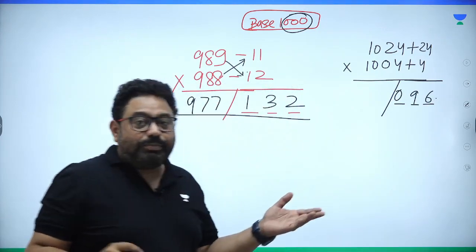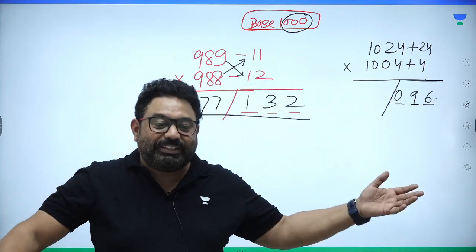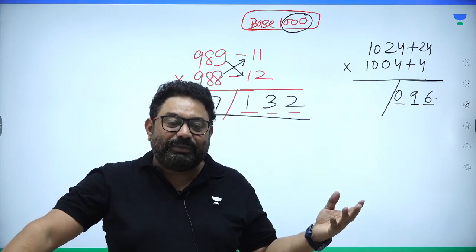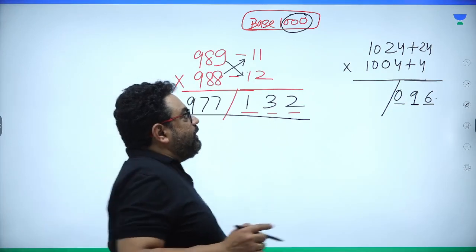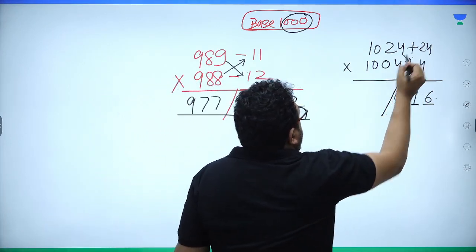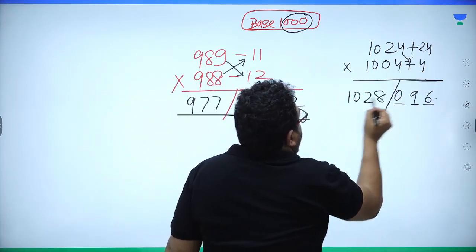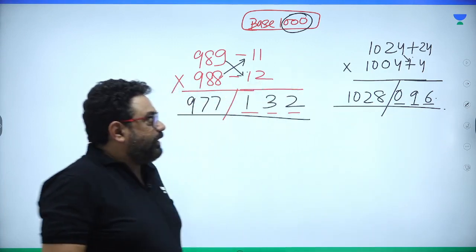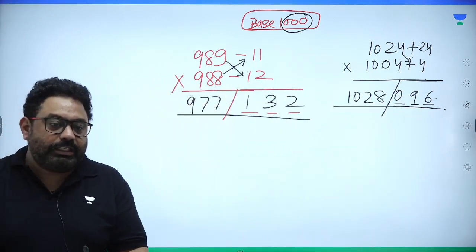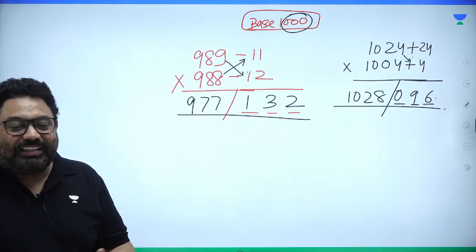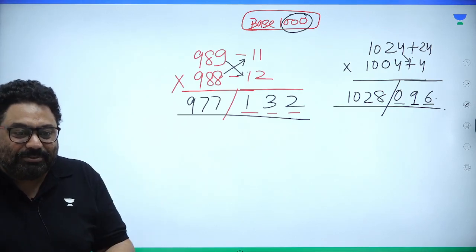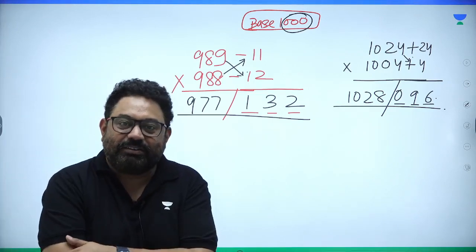And this is also important. If there are 3 spaces but there are only 2 digits, the remaining digit has to be put as 0. And then 1024 plus 4 comes to be 1028. So your answer is 1028,096.